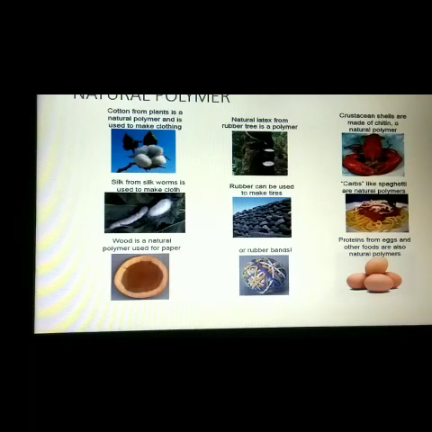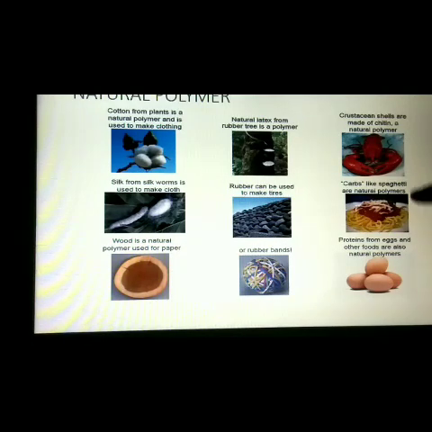Examples of carbohydrate polymers include cellulose, chitin and lignin found in plants. Cellulose is made of sugar molecules and it is the main component of cotton which is used in clothing. Chitin is found in the cell walls of fungi such as mushrooms and exoskeletons of insects such as crabs and spiders.